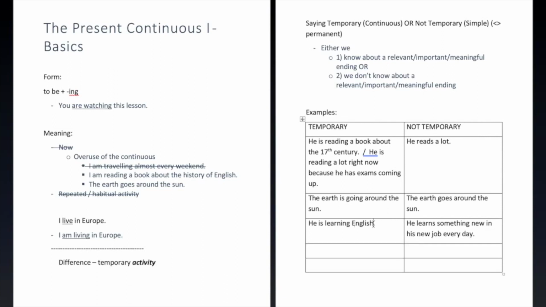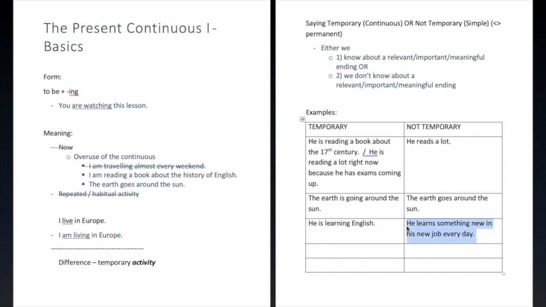Right. So why do we use the continuous here? Because language is something that is kind of like reading a book. You do it and you kind of finish doing it. I mean, that never really happens with a language where you totally learn it, but you can get pretty close. And you either do that, you get pretty close, or you quit learning, which is another possibility. It's like a book. So one way or another, this is a temporary thing in a relevant time period, an important, meaningful time period.